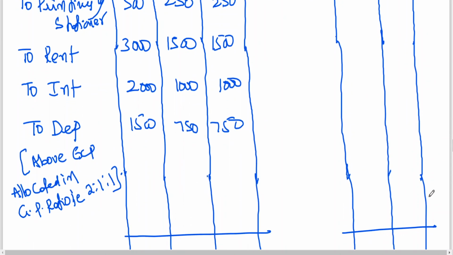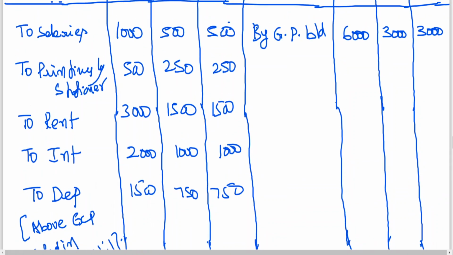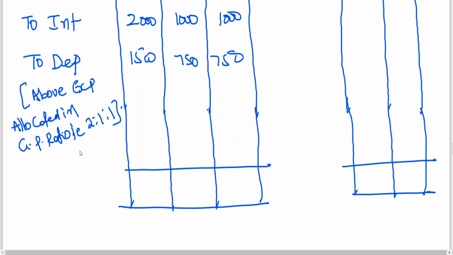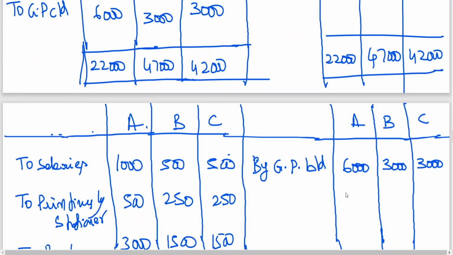Okay, now I think we're getting a loss here because the debit side expenses are showing more. Very clear: 1,000, 1,500, 4,500, 8,000. 8,000 minus 6,000, you are getting a loss of 2,000.